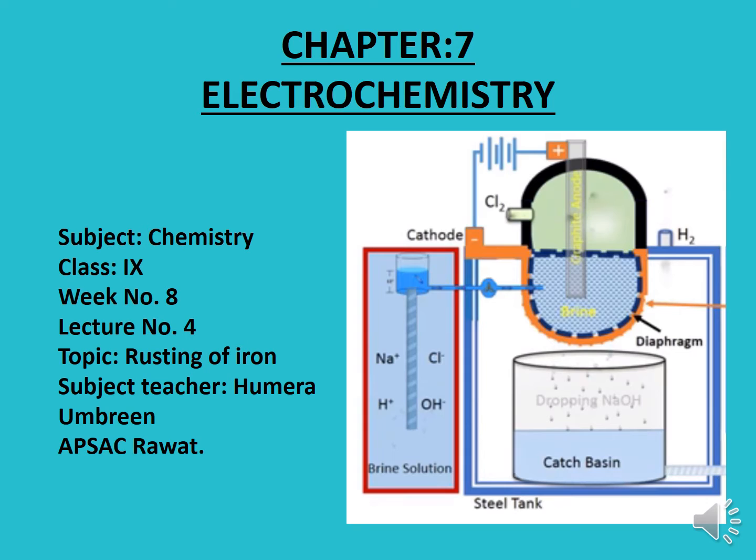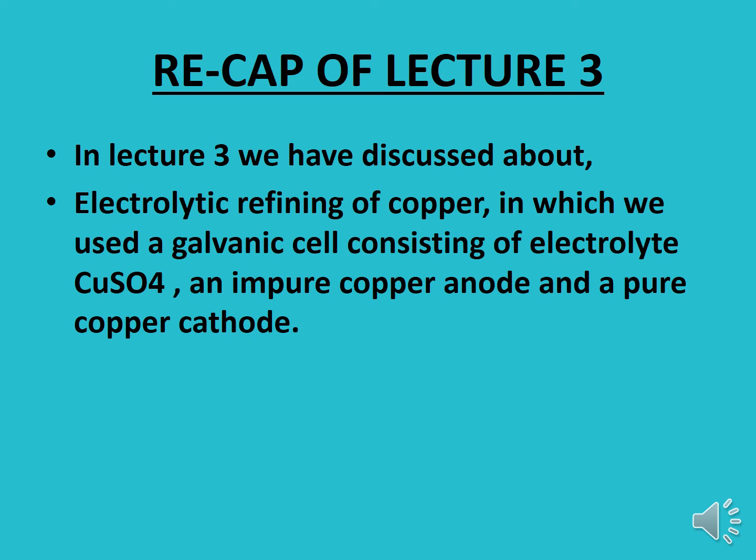Today's topic is rusting of iron. So let's start. First we will recap lecture number 3. In lecture number 3 we discussed the electrolytic refining of copper, in which we used a galvanic cell consisting of an electrolyte, which is copper sulfate, an impure copper anode and a pure copper cathode.